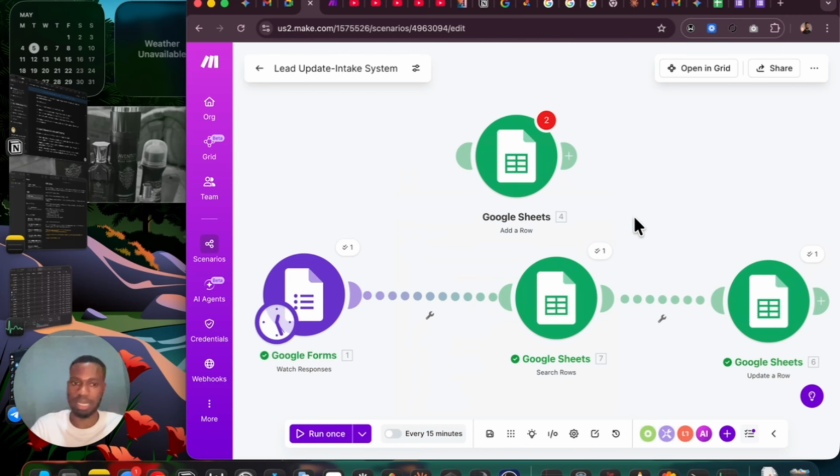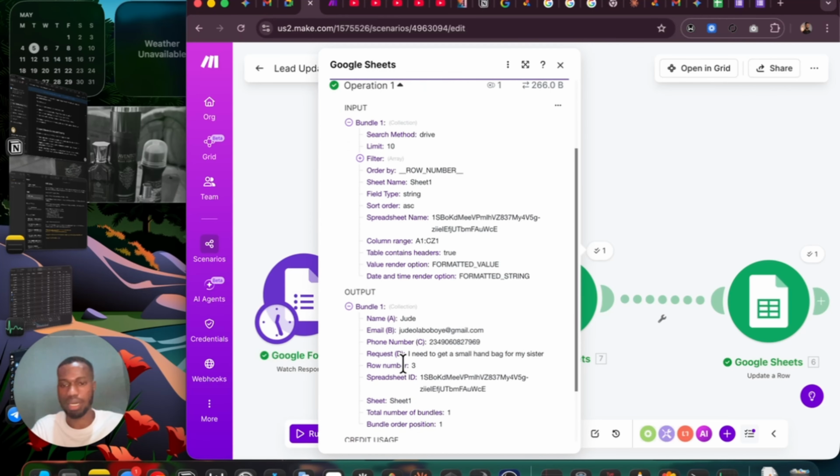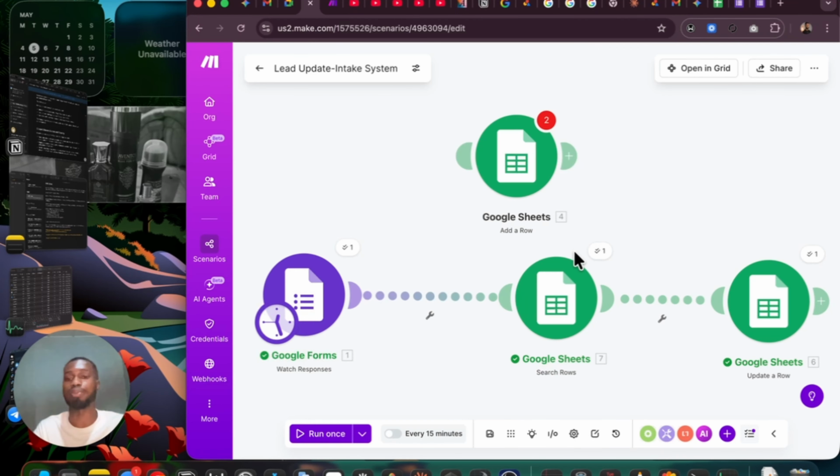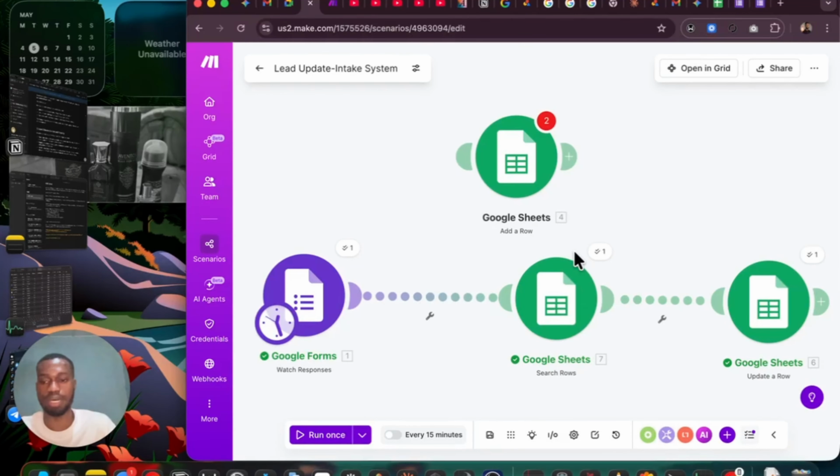It also ticks, that means it has done the job, it has looked for a person, but this time around it's going to bring out an output of bundle 0. The total number of bundles will be 0. All this will not even exist. It will not show all this. That means this person is a new person and is supposed to go to a different scenario instead. So that's just what happens in this case, and that is how filters work.